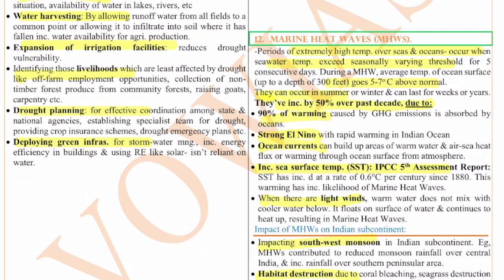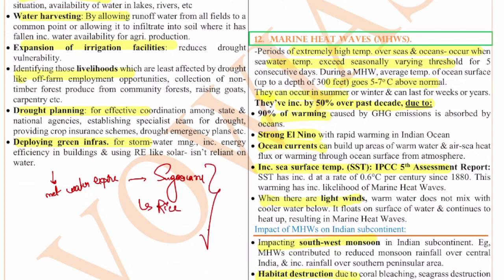Also, India is a net water exporter. What does this mean? It means we are a huge exporter of crops like sugarcane, rice, wheat and so on. Especially sugarcane and rice are very much dependent on water. They consume a lot of water, and we are exporting these crops. So we are exporting water itself indirectly. That's why we are a net water exporting country. So crop management is also very important. These are the things about drought.